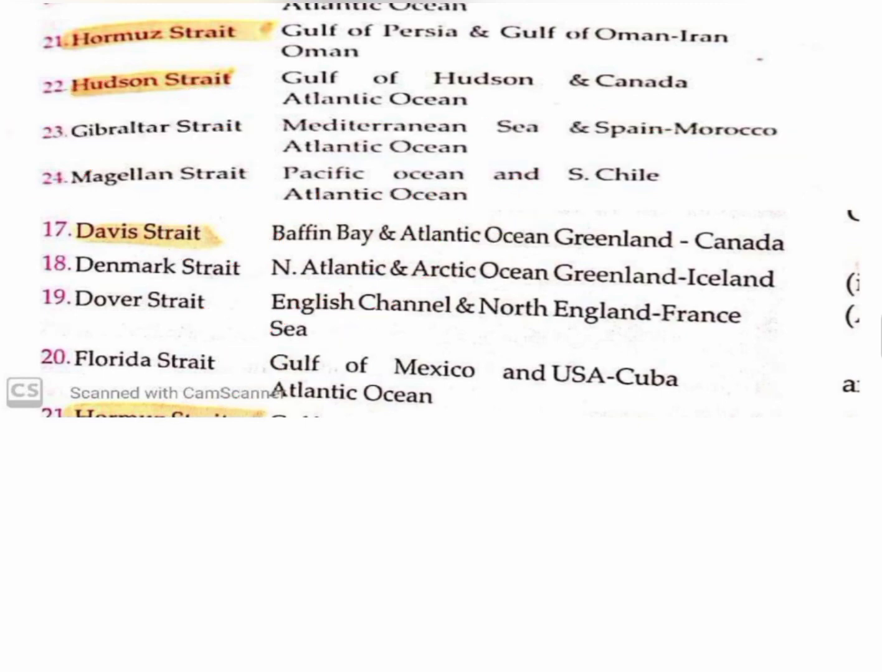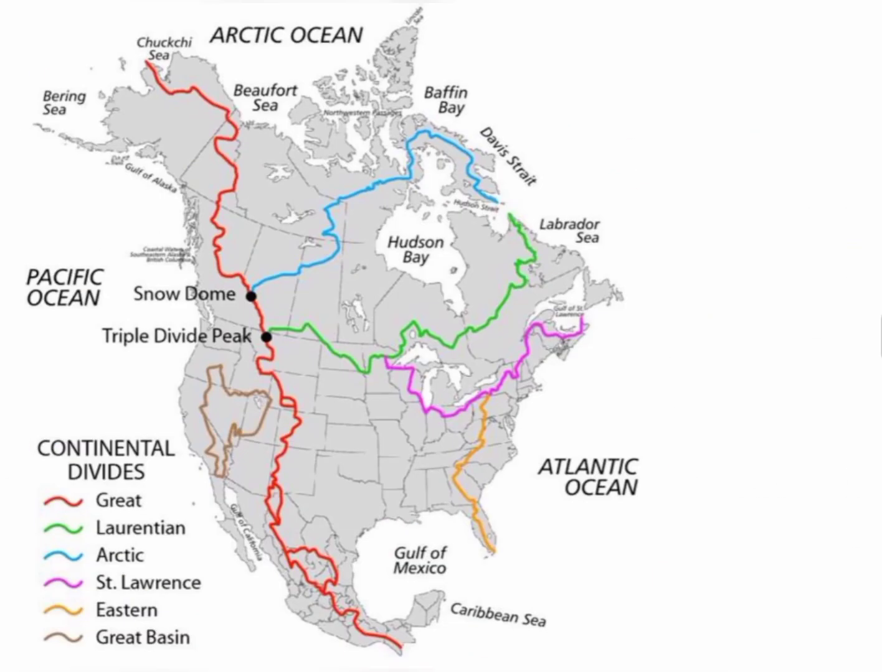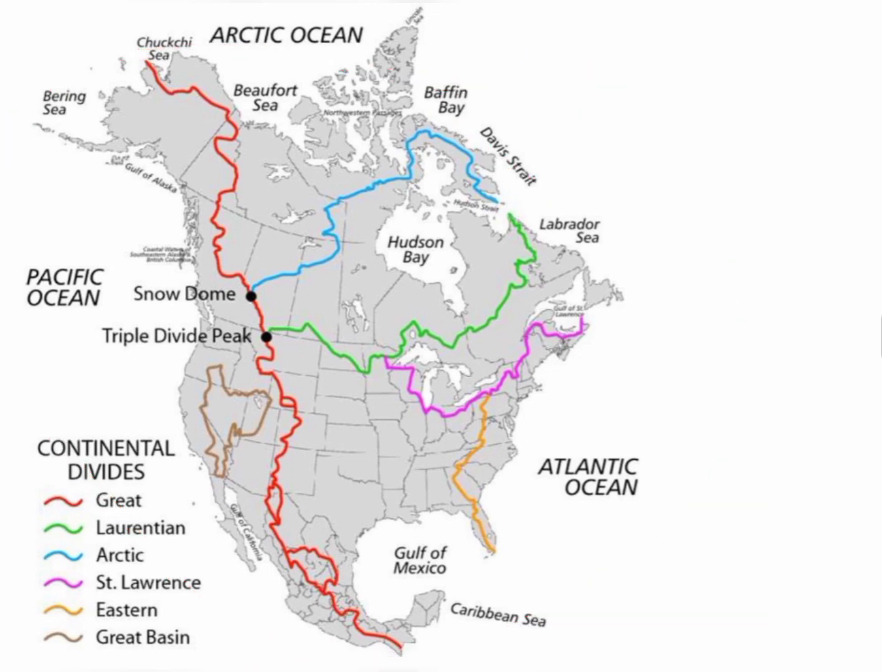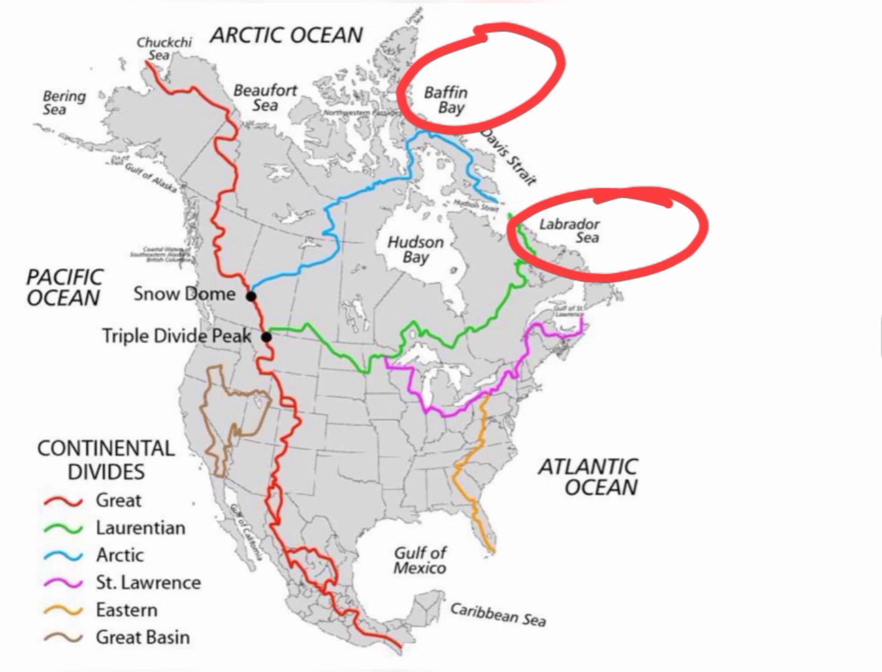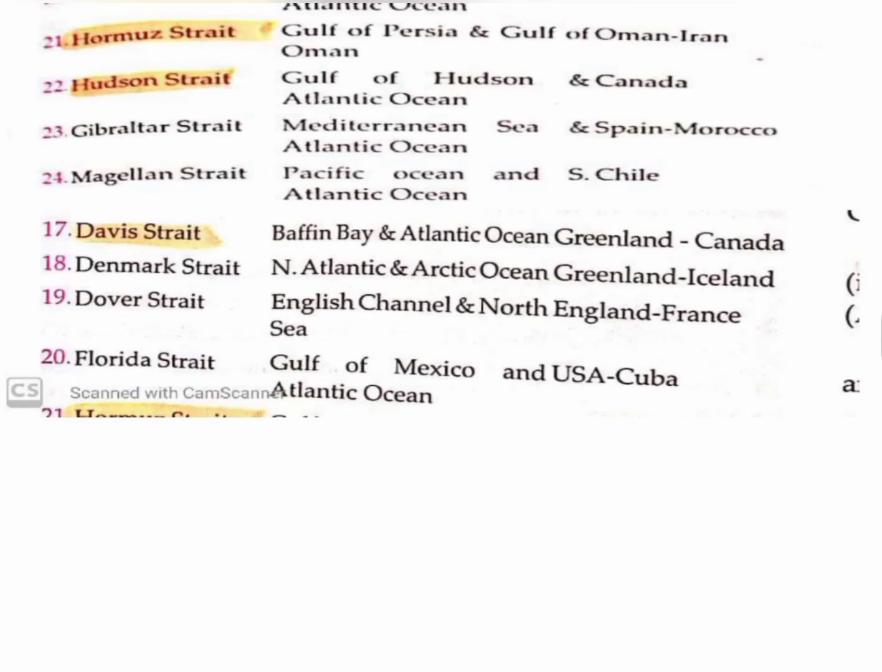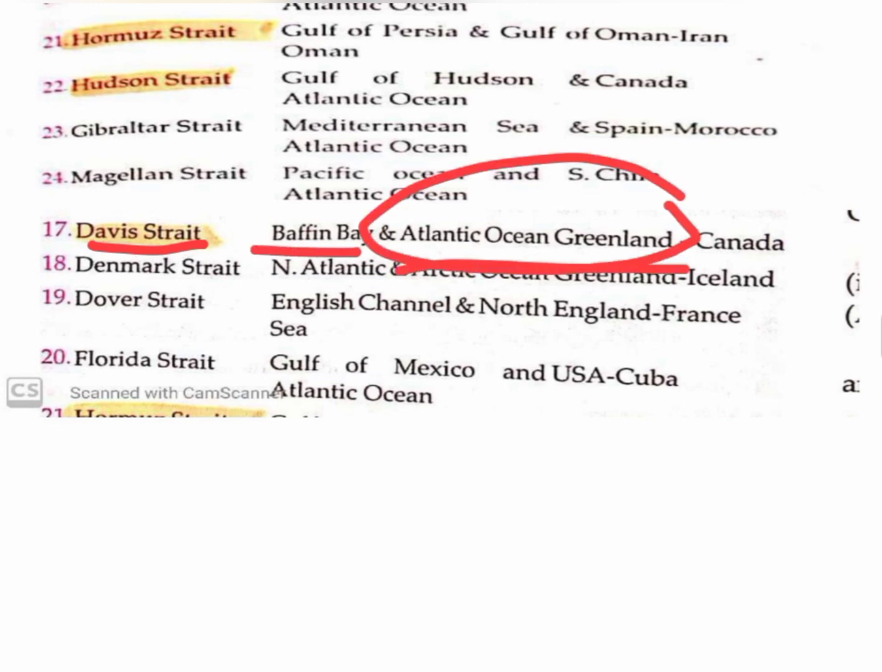Okay, so in the map of North America, here is the Davis Strait. This Davis Strait connects the Baffin Bay and the Labrador Sea. Or in broader terms, we can say this Davis Strait connects the Baffin Bay and the Atlantic Ocean. Here you can see the Baffin Bay. Davis Strait connects the Baffin Bay and the Atlantic Ocean, and it disconnects Greenland and Canada.